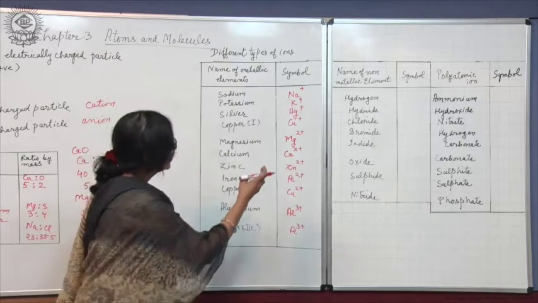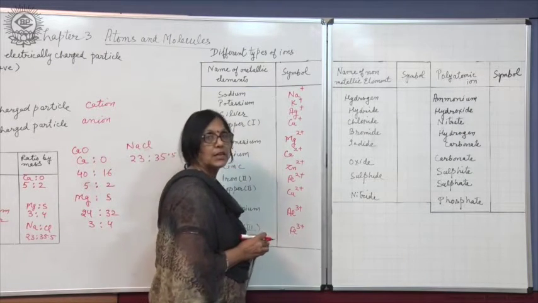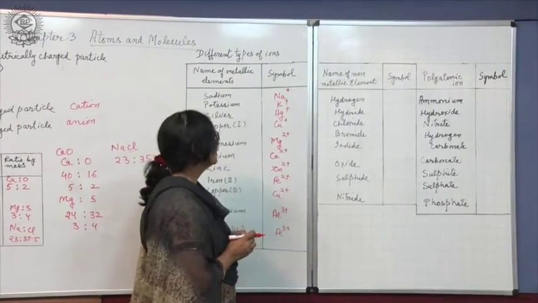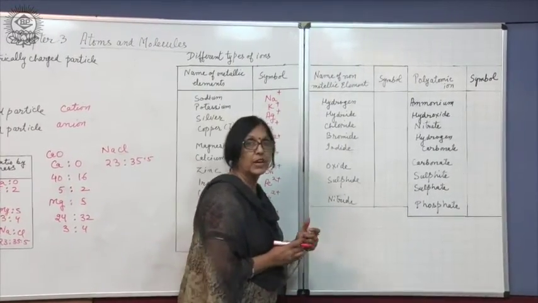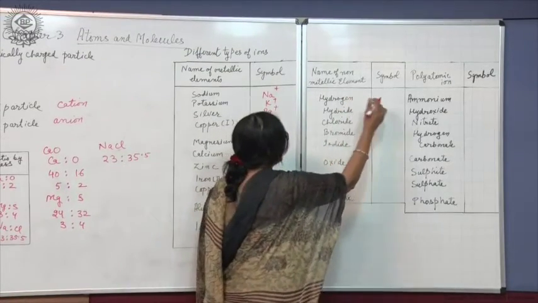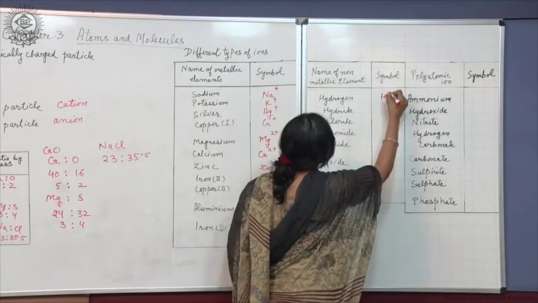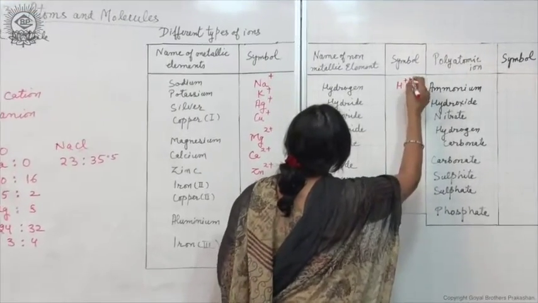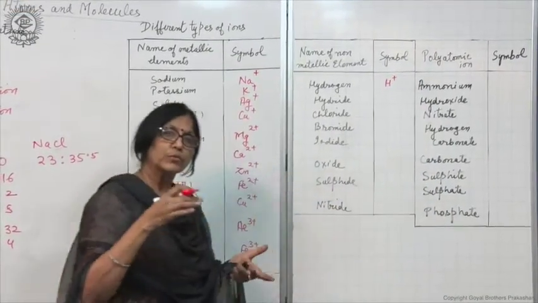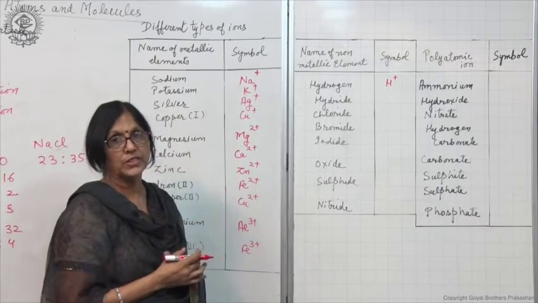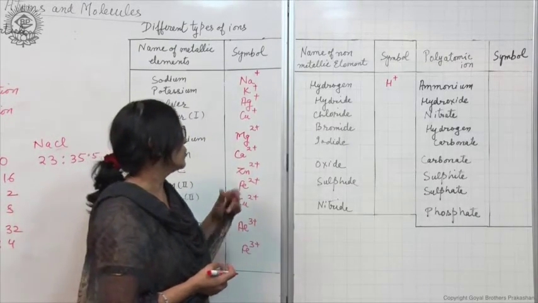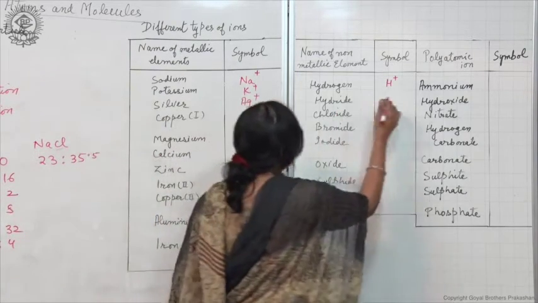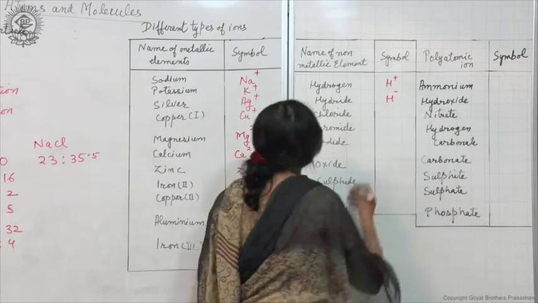Now, let us see in this table some non-metallic elements and the ions formed by them, the anions with the negative charge. Hydrogen forms hydrogen ion. Hydrogen is an element which forms both types of ions, positively charged ions as well as negatively charged ions. So, hydrogen forms hydrogen ion with the +1 charge and also hydride ion with -1 charge.